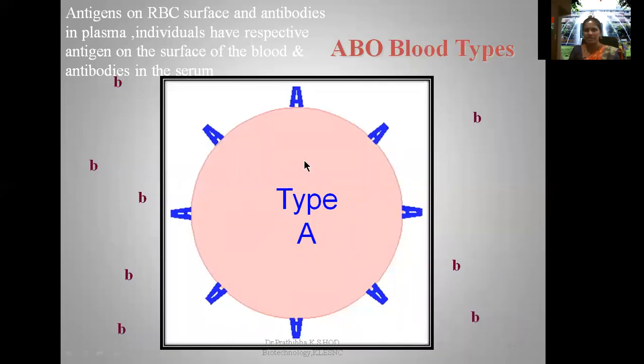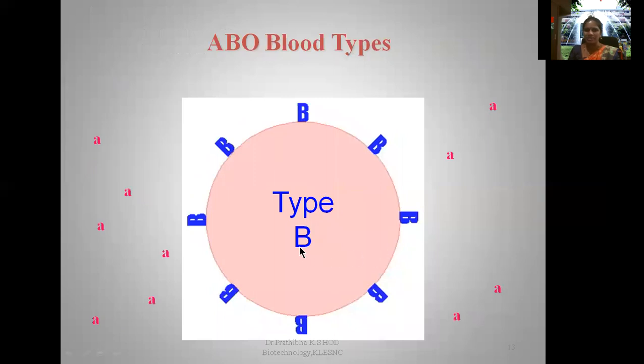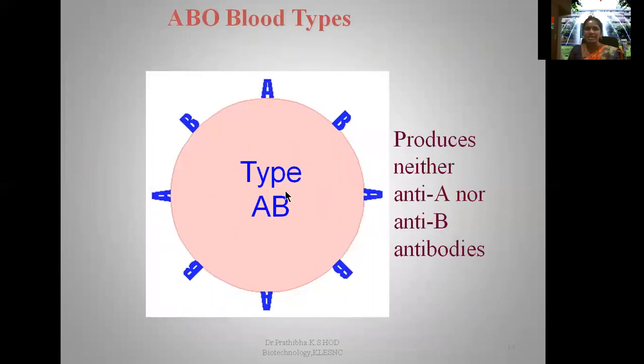Here you can see the type A blood group with the A antigens on the cell surface. With RBC cell surface, you can see the type A antigen. Individuals have respective antigen on the surface of the blood and antibodies in the serum. Type A blood group produces anti-B antibodies. Here you can see type B blood group, presence of B antigens on the RBC surface, and produces A antibodies. Here you can see type AB blood group, presence of both A antigen and the B antigen on their cell surface, that is RBC surface, and produces neither anti-A nor anti-B antibodies.